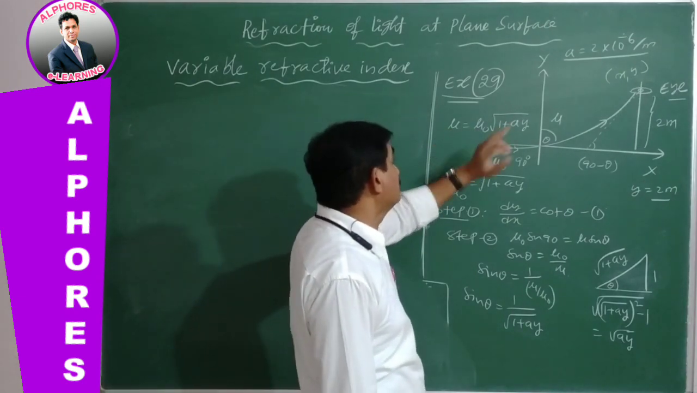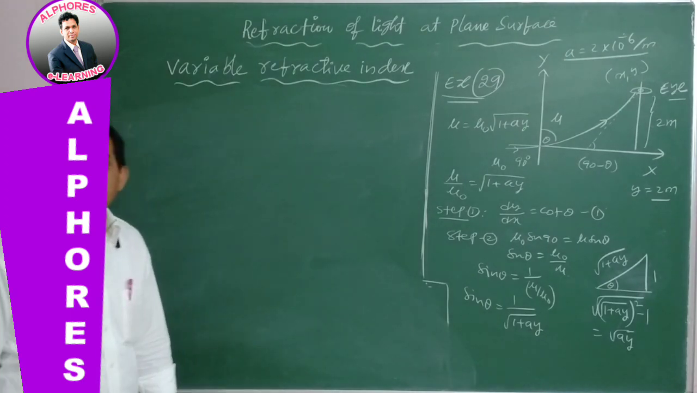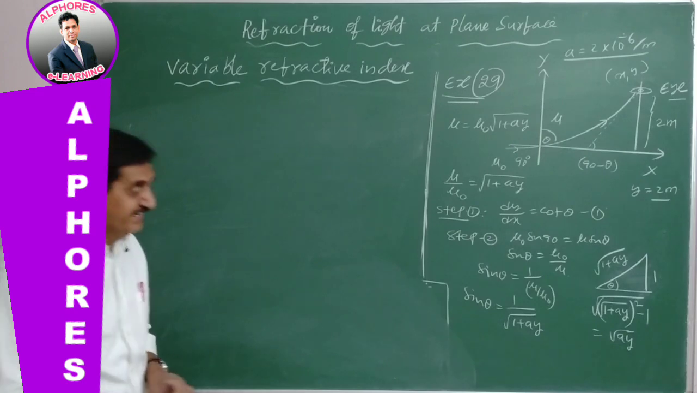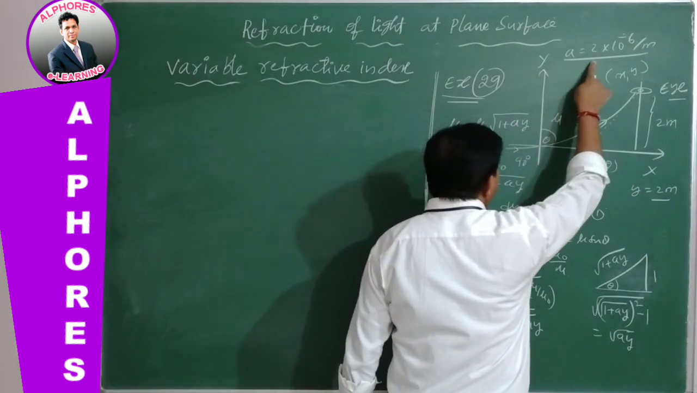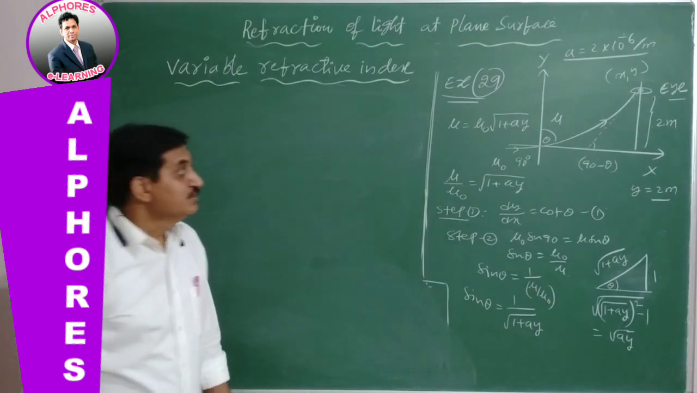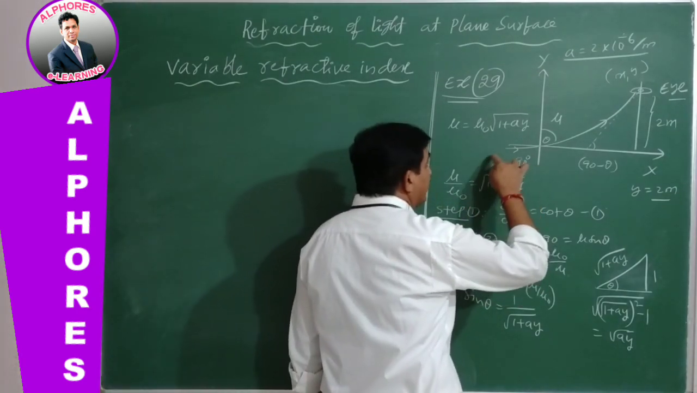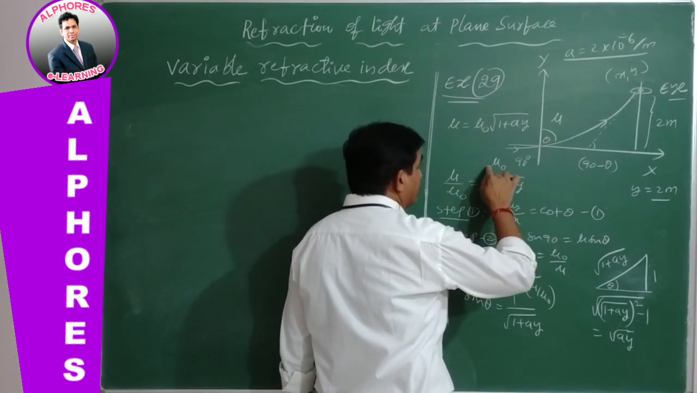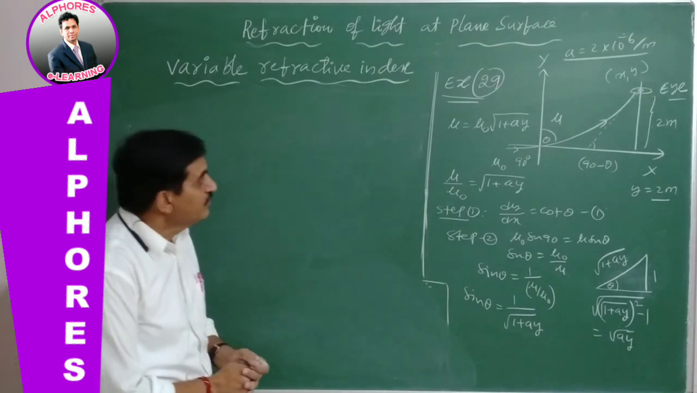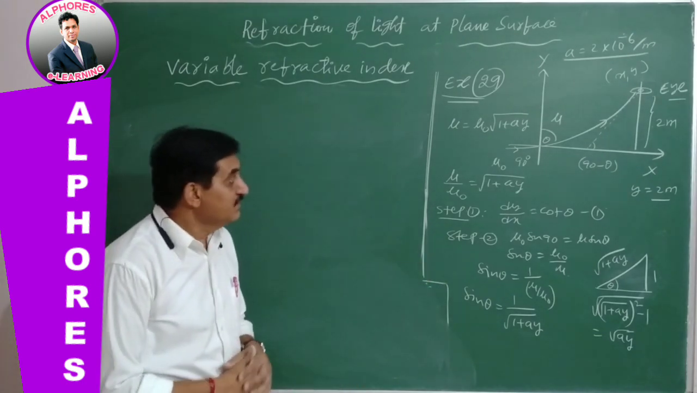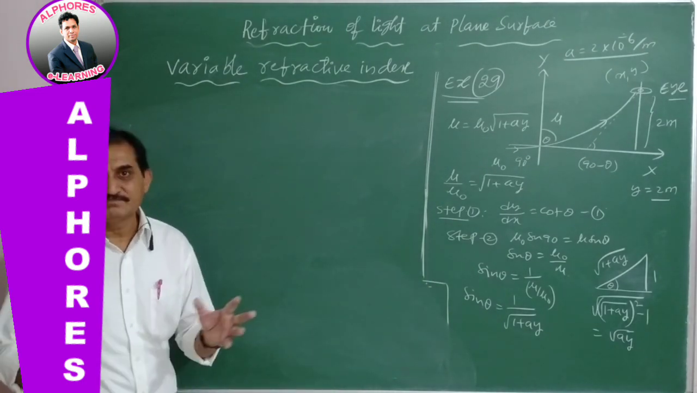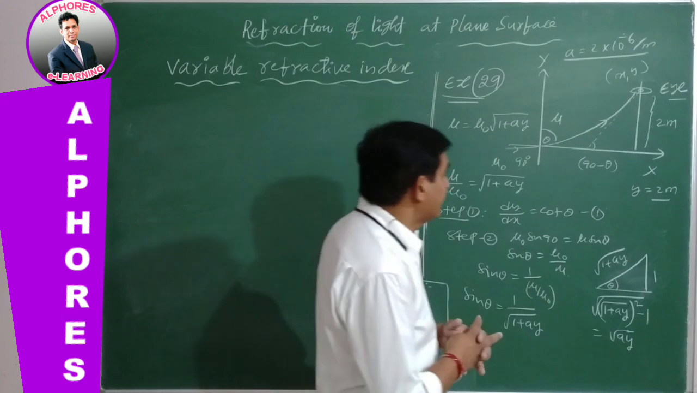Mu is equal to mu naught root over 1 plus ay for the atmosphere due to the temperature gradient, where a is a constant, given as 2 into 10 power minus 6 per meter. Here mu naught is the refractive index outside, at grazing incidence, and mu is the atmosphere refractive index. Now the light is grazing in this case. So the question is, a person who is standing on the runway, at